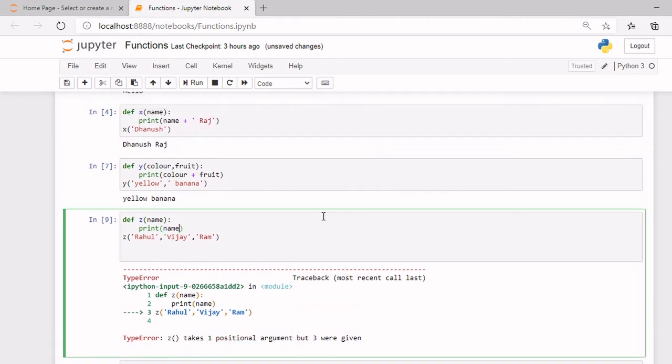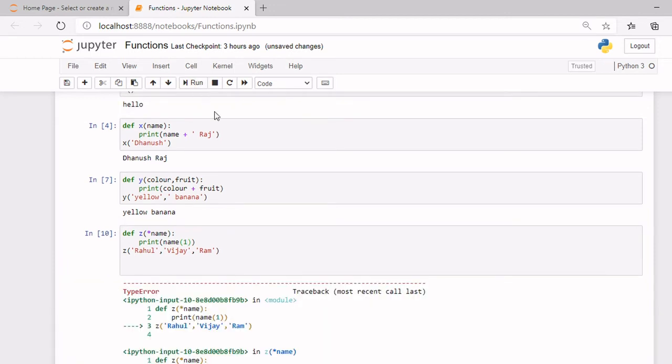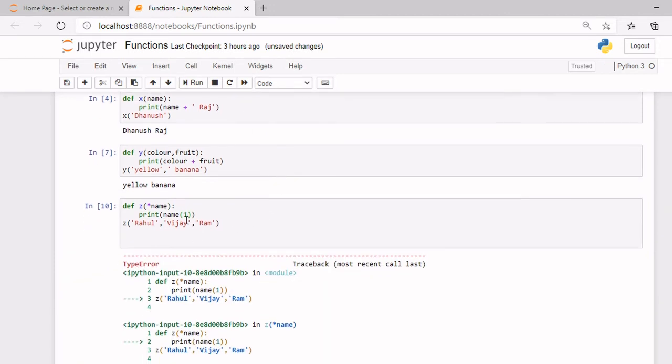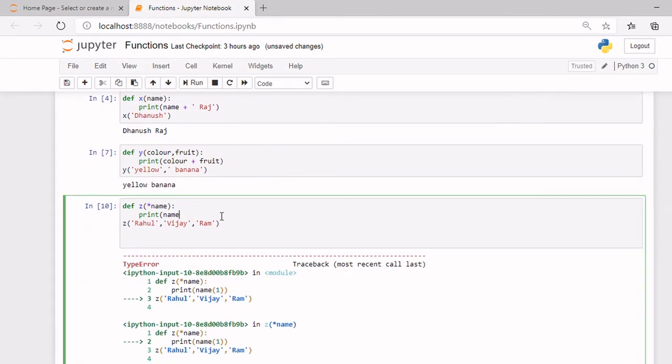When you use an asterisk, you can access all these arguments in tuple form. So if I want to access Vijay, I just need to write one. Now when I run it, sorry, it should come in square brackets actually.